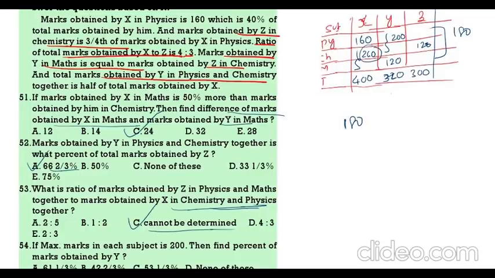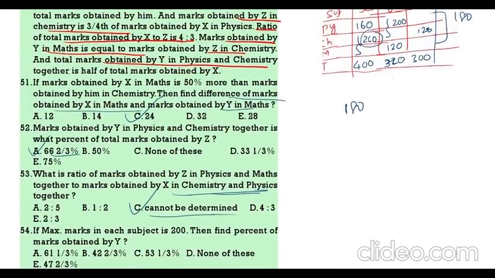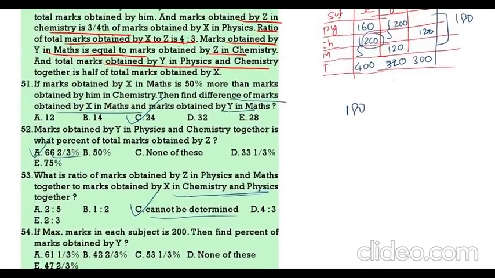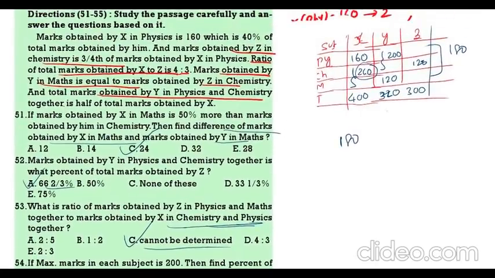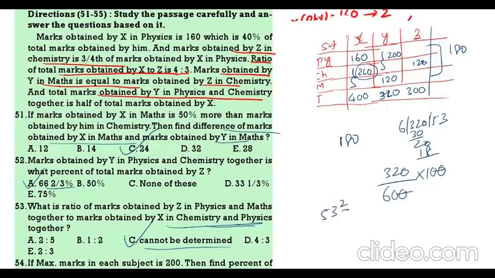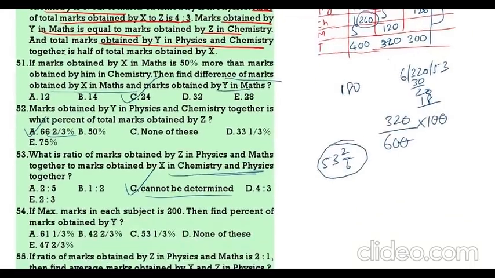Next question. If the marks obtained in each subject is 200, find the marks percentage obtained by Y. Y is getting a total of 320. There are 3 subjects, and in each subject there are 200 marks. So 320 by 600 into 100, that is 320 by 6. 6 5s are 30, 6 3s are 18. So it is 53 2/6, or 53 1/3. 53 1/3.